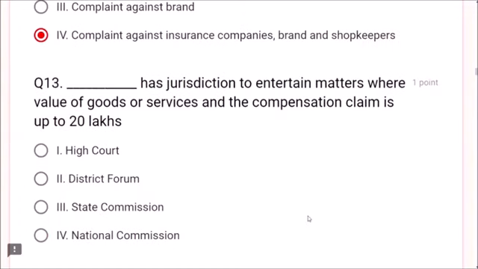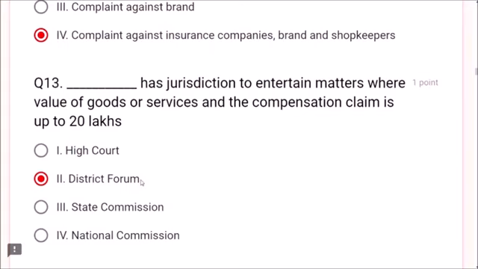Next, question number 13. Dash has jurisdiction to entertain matters where value of goods or services and the compensation claim is up to 20 lakhs. Dear friends, it is very, very simple. See, here 3 forums are given. For example, High Court doesn't come. District Forum and Ombudsman come below 20 lakhs. If the compensation claim is 20 lakhs, then one can go to District Forum or Ombudsman.